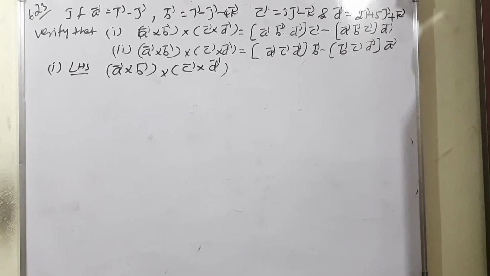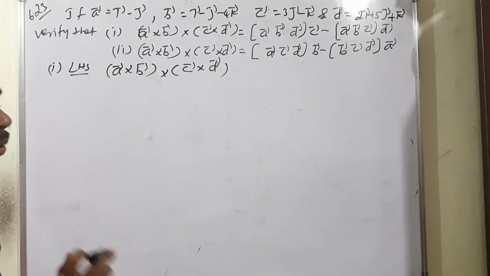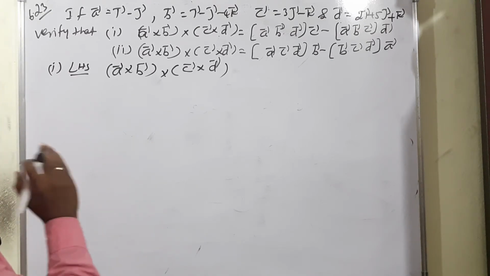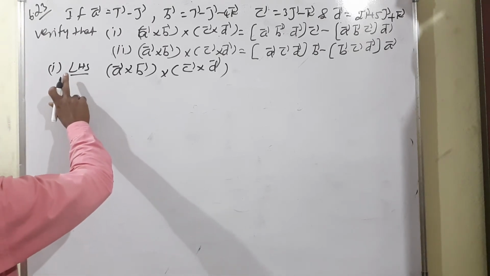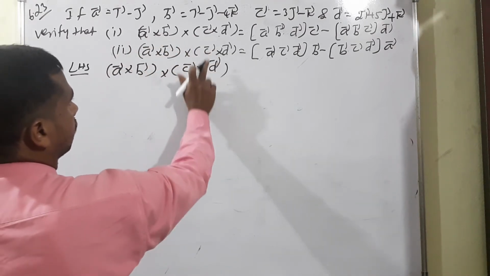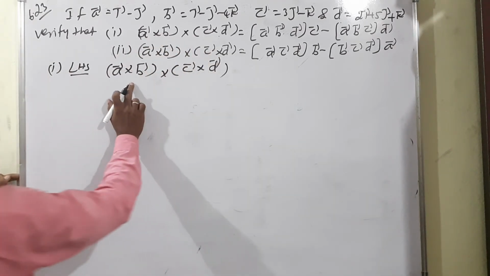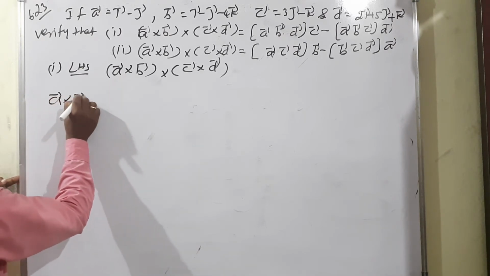I am moving to example 6.23. Given two subdivisions, okay, I will do only one subdivision, you can do the other if you know the concept. The condition I will consider for subdivision 1, LHS term: A vector cross B vector cross C vector cross D vector. First I am moving to LHS for the bracket of the term A vector cross B vector.